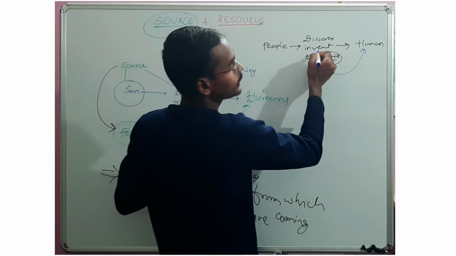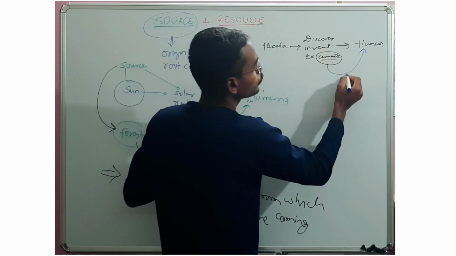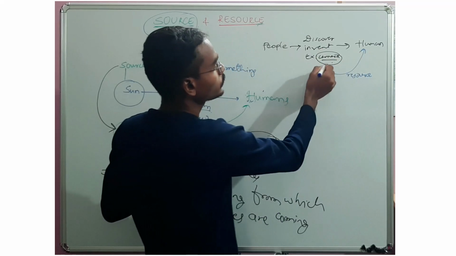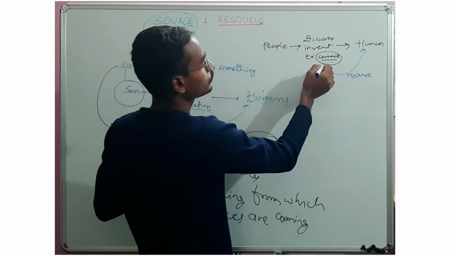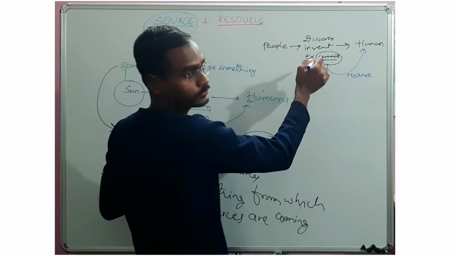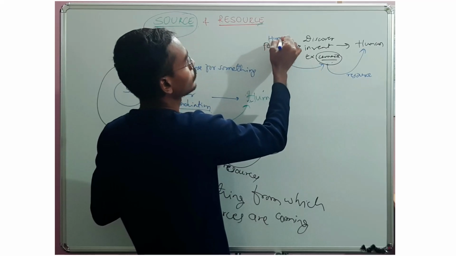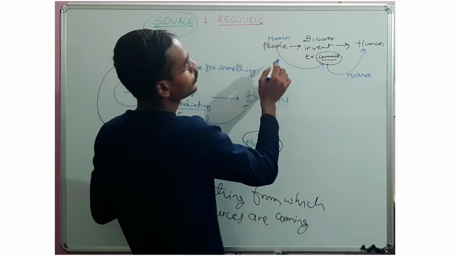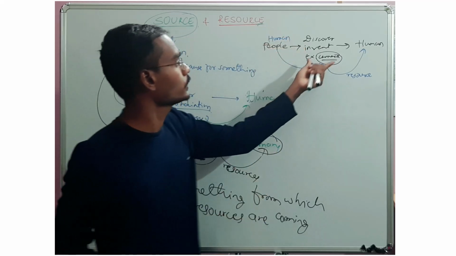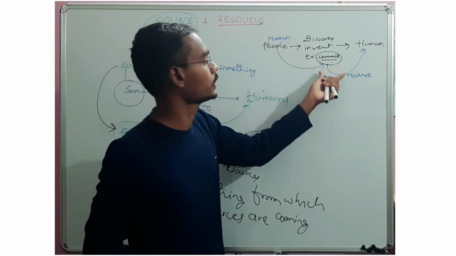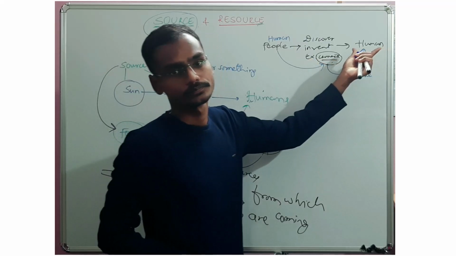It can be a discovery, it can be an invention, it is a resource for humans. Who invented this camera? People, meaning humans. So here humans are the source, and these things are resources for humans.